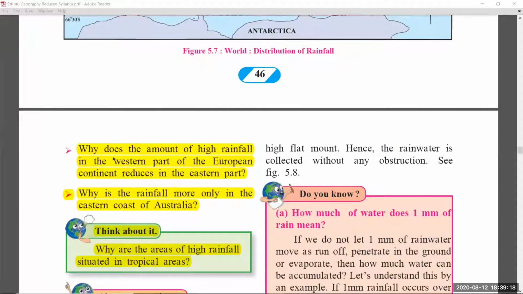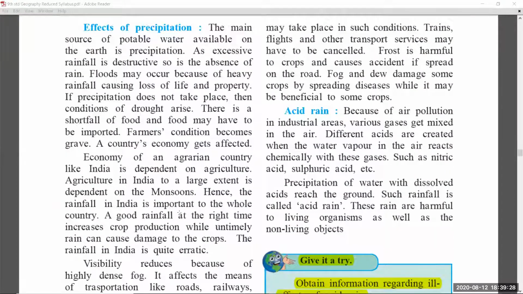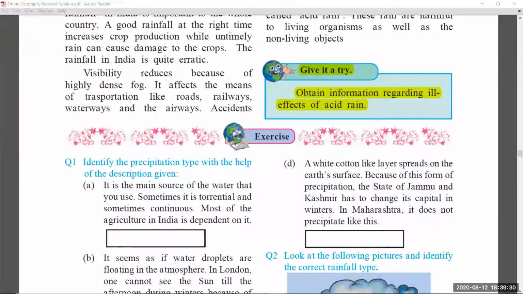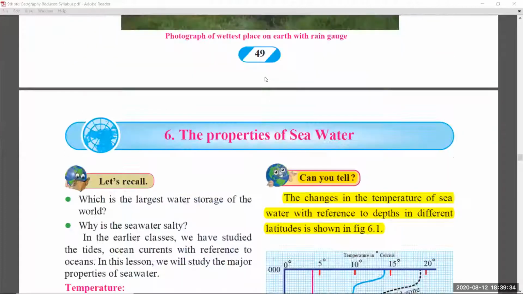And continuation of that, why does the amount of rainfall in the western part of the European continent reduce in the eastern part? This part was also removed. Think about it. These two were removed. Coming to page number 48, give it a try. This is again removed. Exercise part you have to learn and practice.